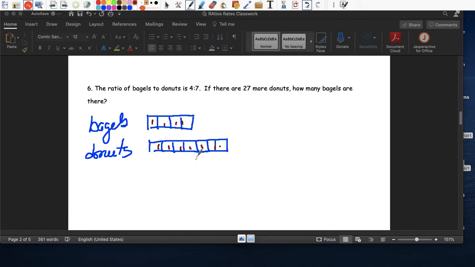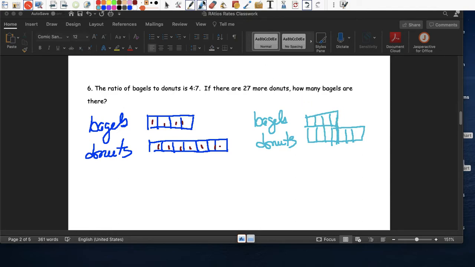Right, so that's what we're gonna use. So bagels, donuts. So let's draw 4, 1, 2, 3, 4, and then at the bottom we're gonna draw 7, 1, 2, 3, 4, 5, 6, 7.